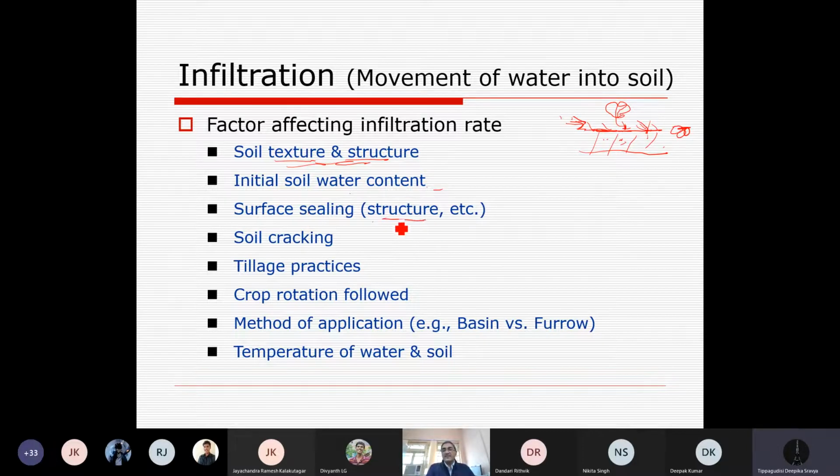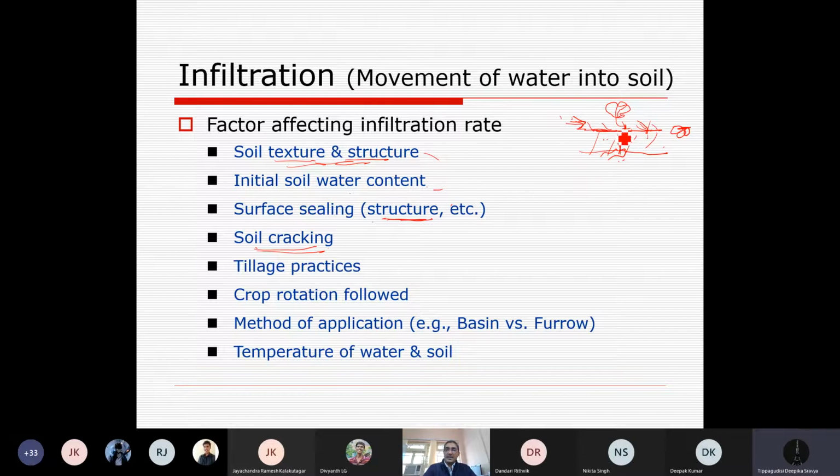That is basically governed by the structure of the soil, the arrangement of particles. Soil cracking: if it is a black soil, as you have learned in soil technology, it cracks, and because of the cracks, more water enters the soil. So soil cracks affect infiltration.